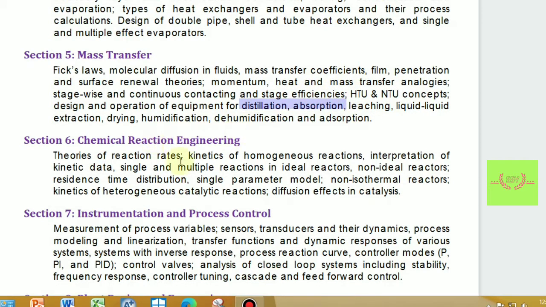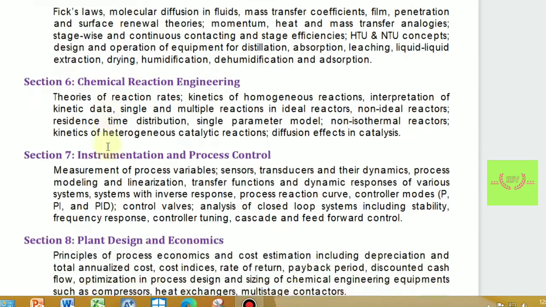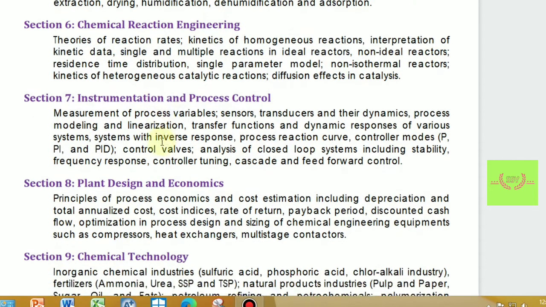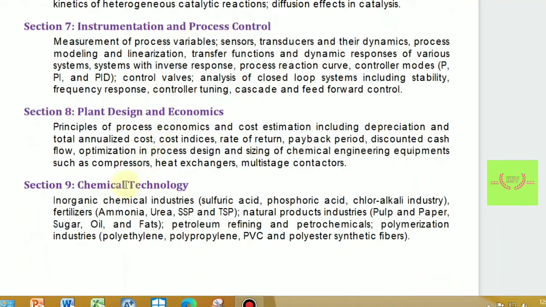The next subject is chemical reaction engineering, CRE. Mostly we studied CRE in 2 parts, CRE 1 and CRE 2. CRE 1 includes the kinetics, then the types of reactors, that is CSTR and PFR. That is the important topic for GATE. Mostly they ask questions on kinetic rates and data.